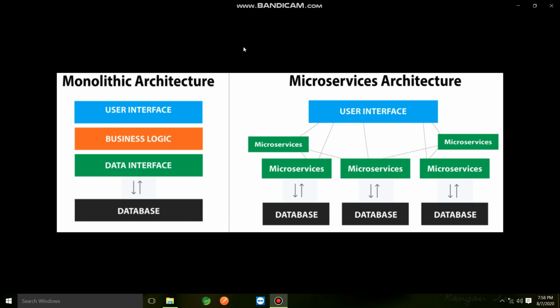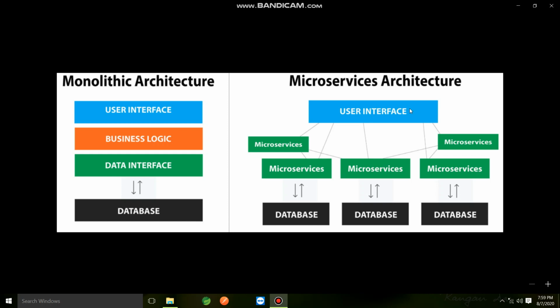As you can see in the diagram, we have a user interface. It can be a web-based client, a mobile-based client, a REST API call, or any other call. So there may be different types of clients.